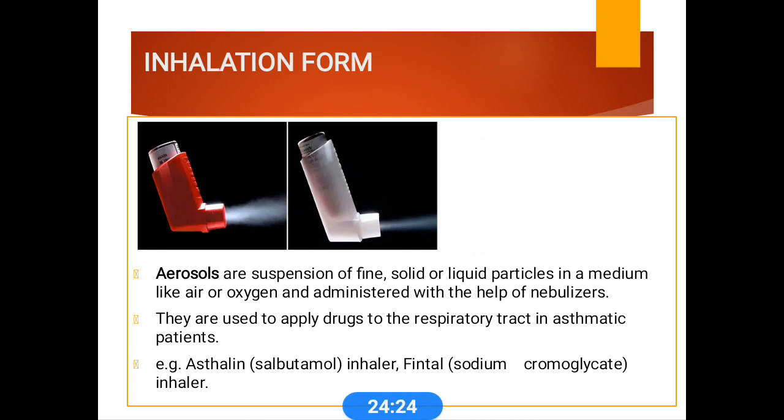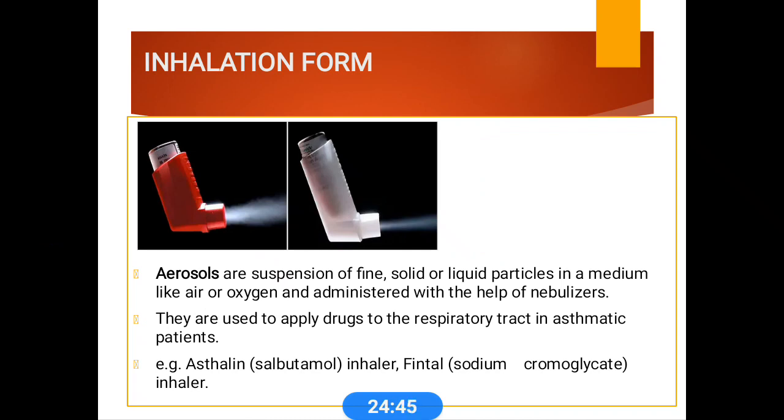Next we come to the inhalation forms, which are also very commonly used. These formulations are used for administering drugs for respiratory diseases like asthma and chronic obstructive pulmonary disease.